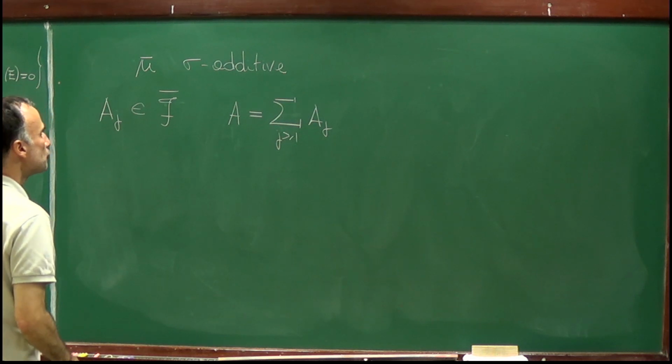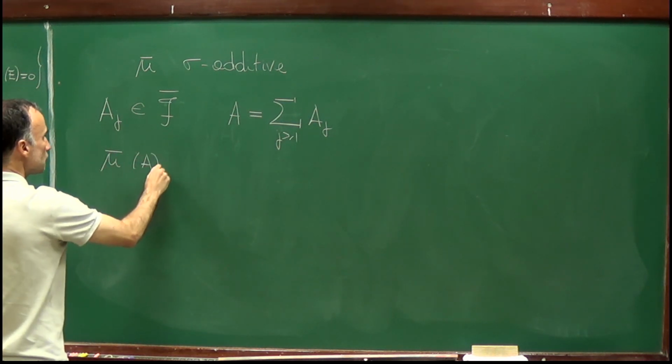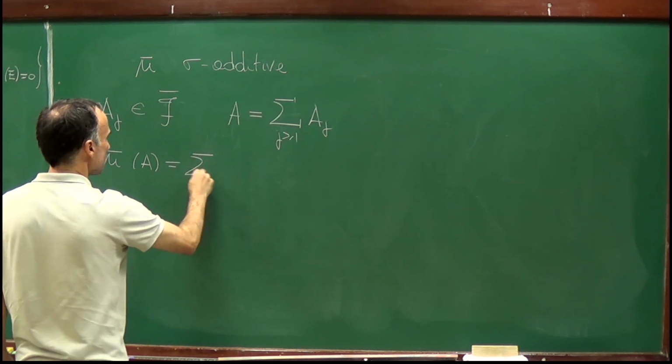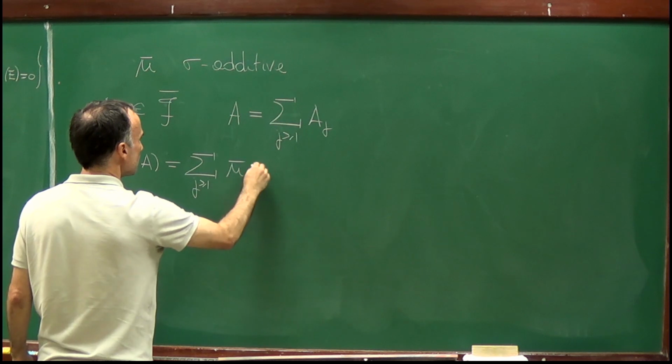And we want to prove that mu bar of A is equal to the sum of mu bar of Aj.